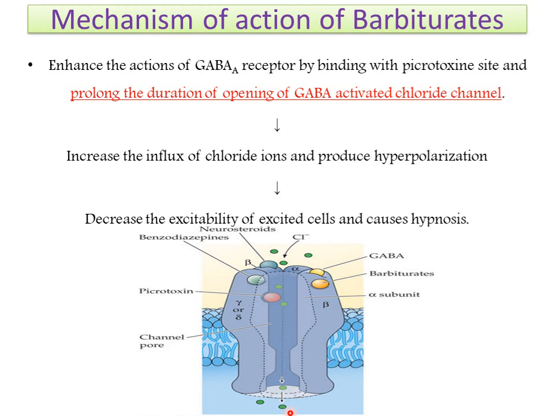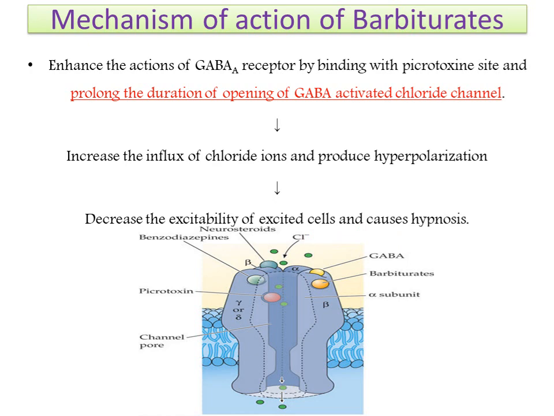Due to the influx of negative ions into the cell, it causes hyperpolarization. If hyperpolarization occurs, it decreases the excitability of excited cells and causes hypnosis. Very simple mechanism. Barbiturates bind with barbiturate receptors located in the beta subunit of GABA A receptors, increase the influx of chloride ions, cause hyperpolarization, decrease the excitability of excited cells and cause hypnosis.